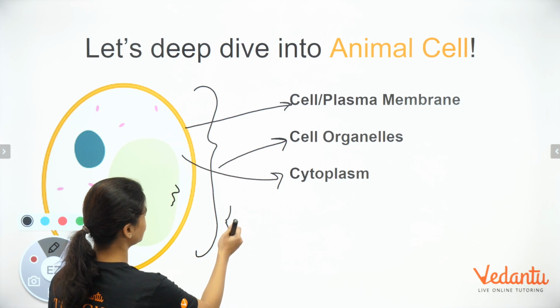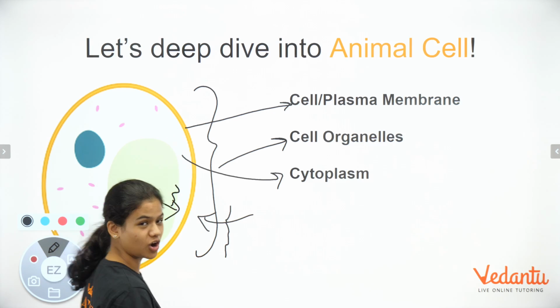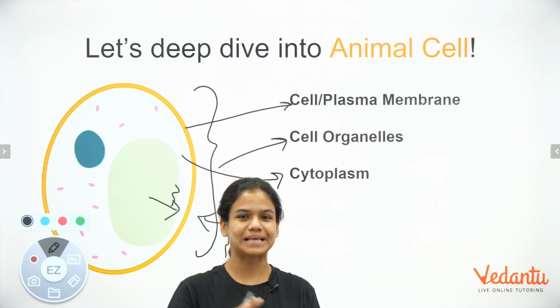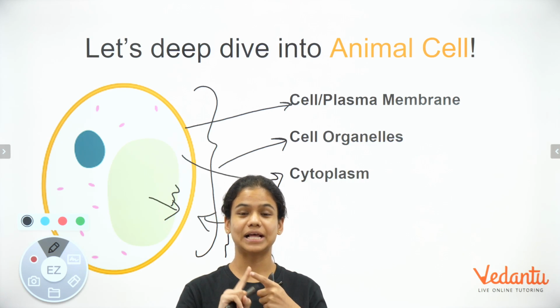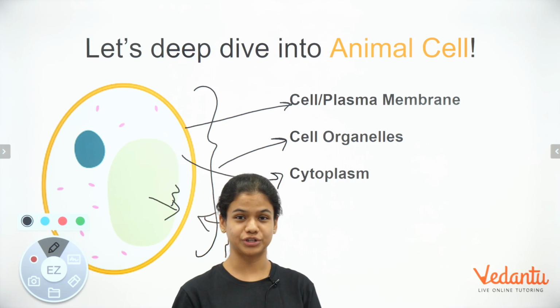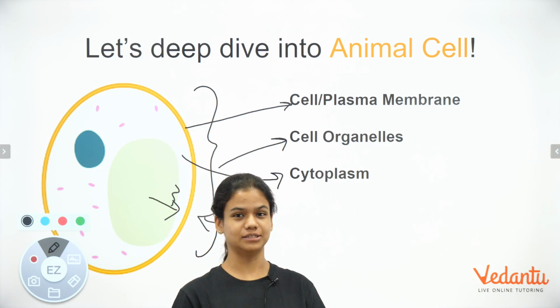Alright, so nutrients can go inside or nutrients can go outside. So 3 things very important that you have to remember about cell membrane or plasma membrane. They help to keep the shape of the cell. They help to absorb nutrients from its surroundings. And third, it helps to differentiate the cell from its surroundings and other cells.